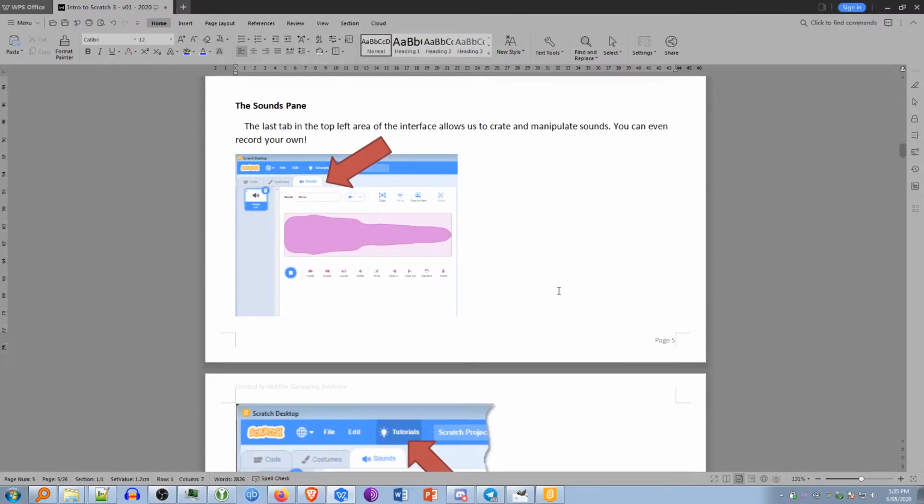The sound pane. The last tab in the top left area of the interface allows us to create and manipulate sounds. You can even record your own. So the last one along there is sounds. We'll be playing with some sounds later on.